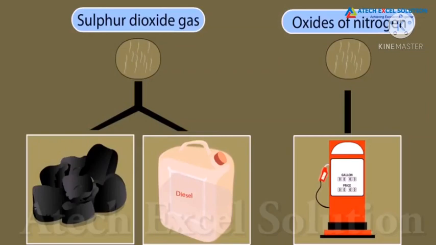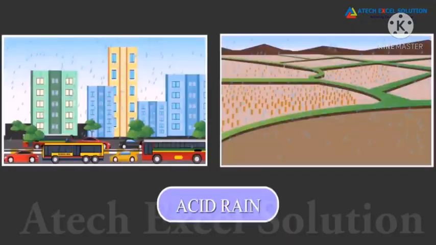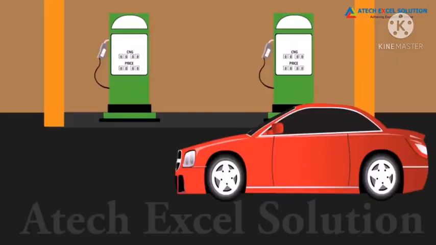Yes, Anmay. Burning of coal and diesel releases sulfur dioxide gas. Burning of petrol gives oxides of nitrogen. Oxides of sulfur and nitrogen dissolve in rainwater and form acids. Such rain is called acid rain, which is very harmful for crops, buildings and soil. Can't we do something about this? Yes, nowadays, instead of petrol and diesel, we use CNG, compressed natural gas. CNG is a cleaner fuel.